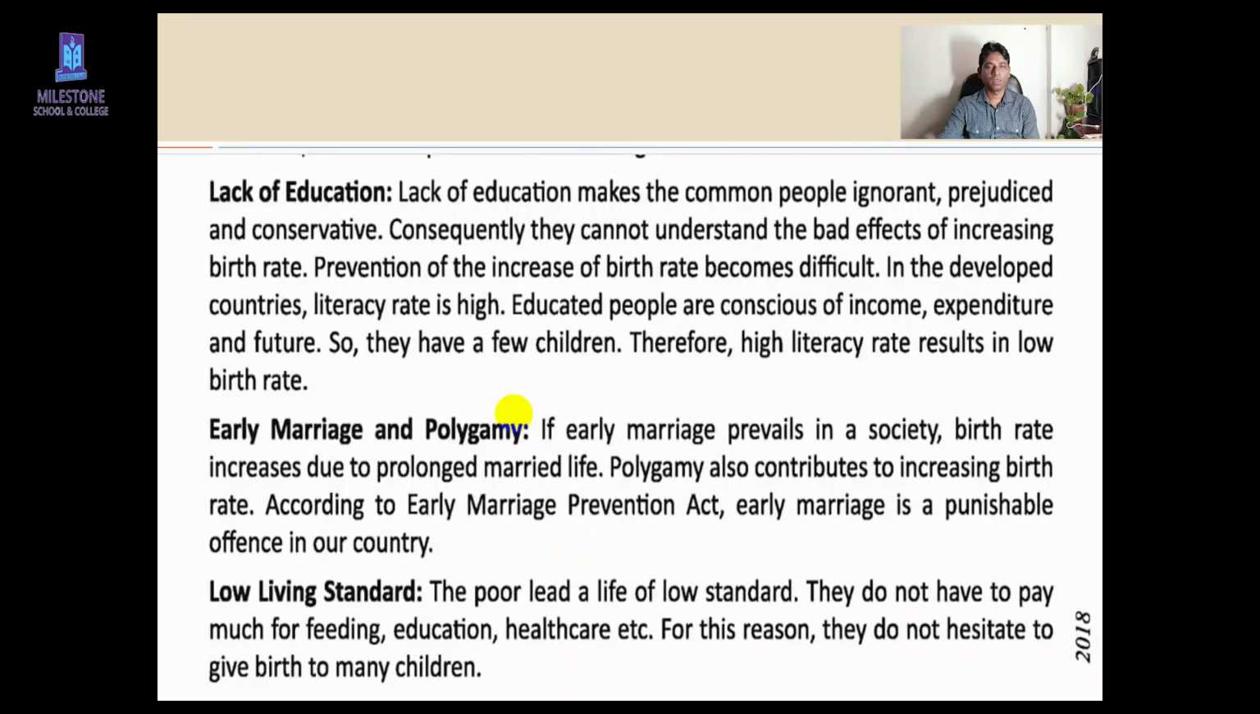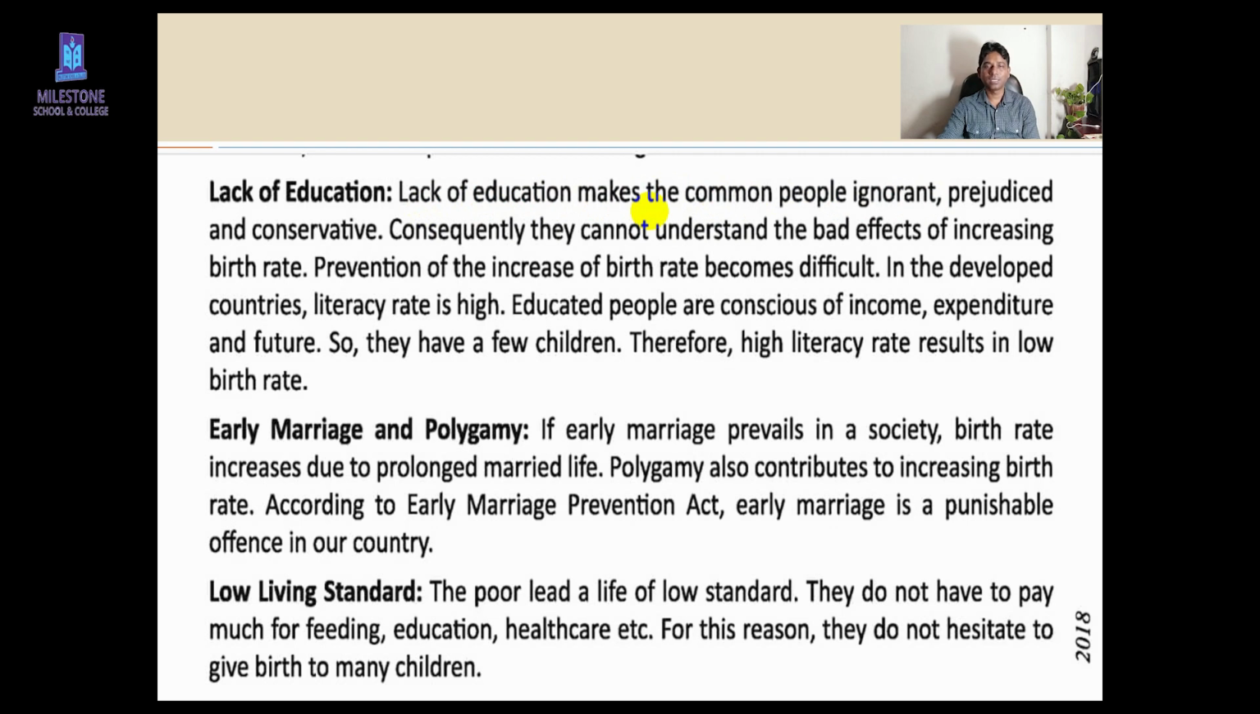Okay. Now let's move to the next slide. Lack of education. You have to read this line. Look, lack of education makes the common people ignorant. It means if people lack education, they can't understand the effect of high birth rate.